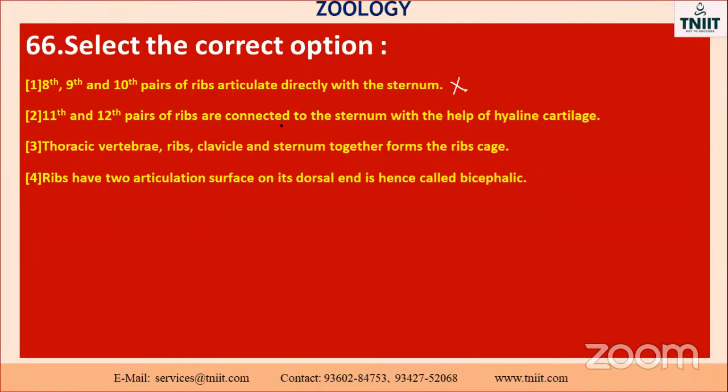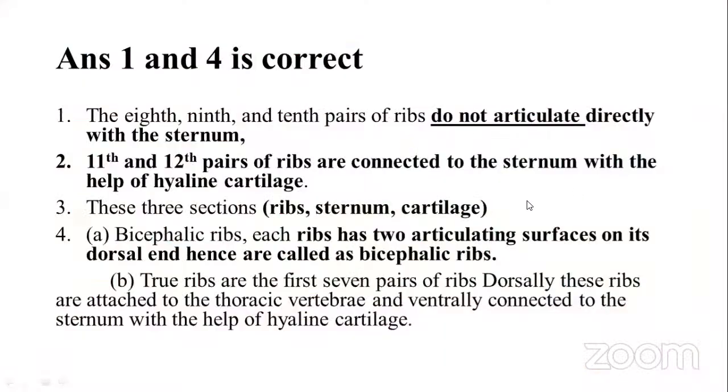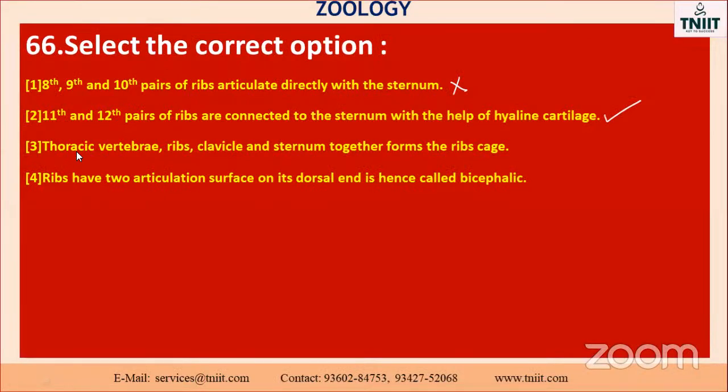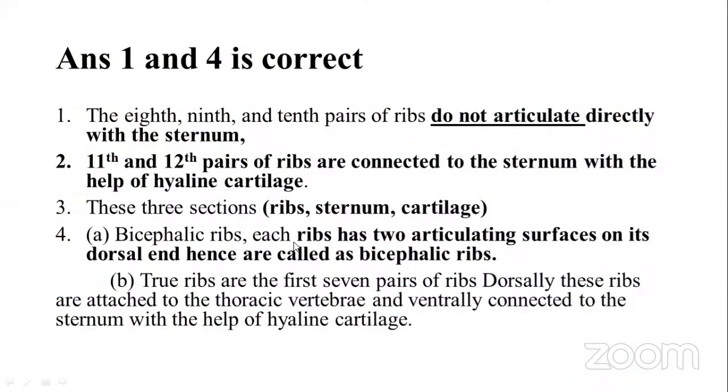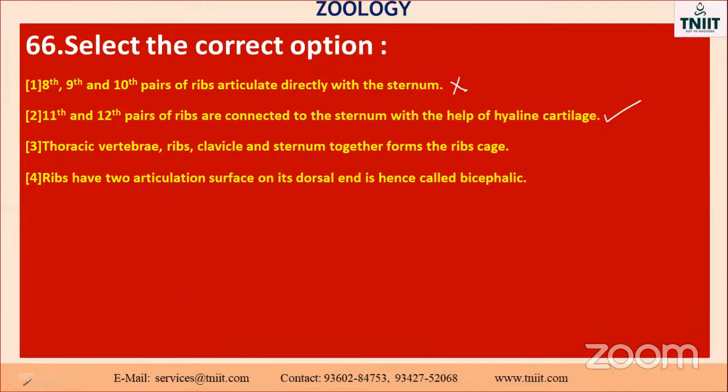The 11th and 12th pair of ribs are connected to the sternum with the help of hyaline cartilages. Yes, see this option. Okay, these three sections: ribs, sternum, cartilages. What are the things here? Thoracic vertebrae, ribs, clavicle, sternum together form the rib cage. Clavicle, they told. Here, rib, sternum, cartilage. These are the three. So this one is also a wrong one.